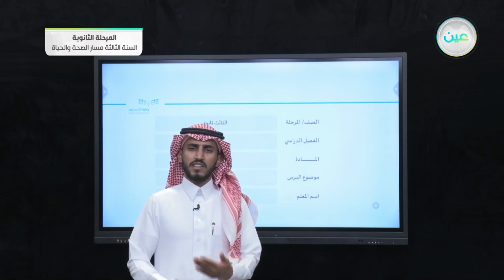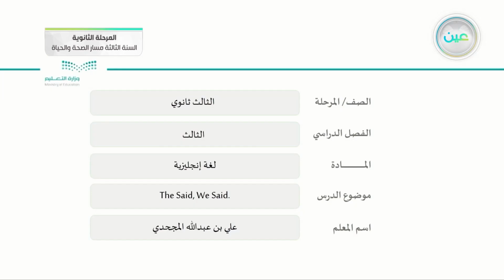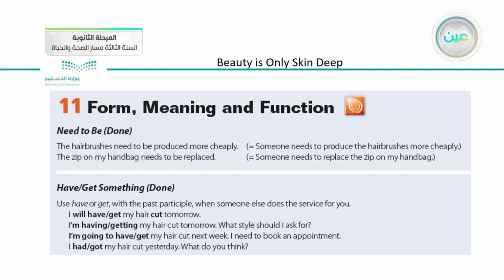But before we start, let's take a quick overview of the previous lesson. In the previous lesson, we had the 11th part of the third unit, which is Beauty is Only Skin Deep. In this lesson, we have form, meaning, and function. We talked about many things in this lesson.